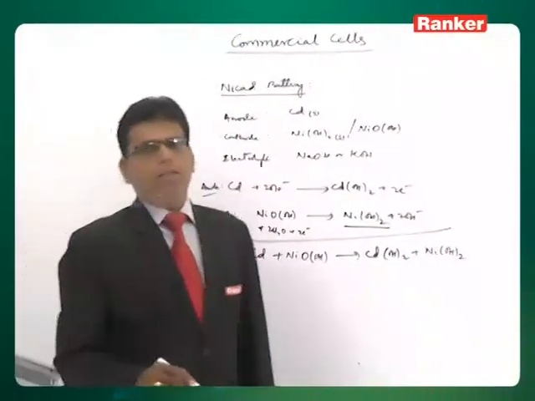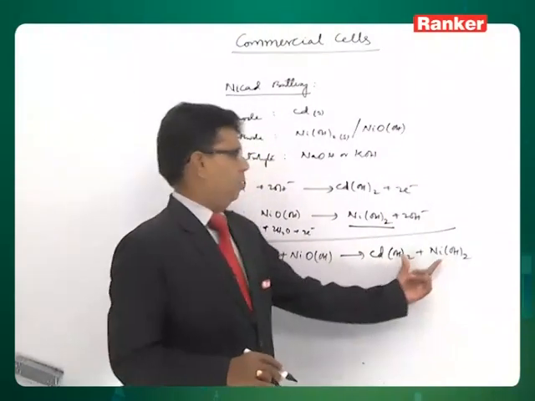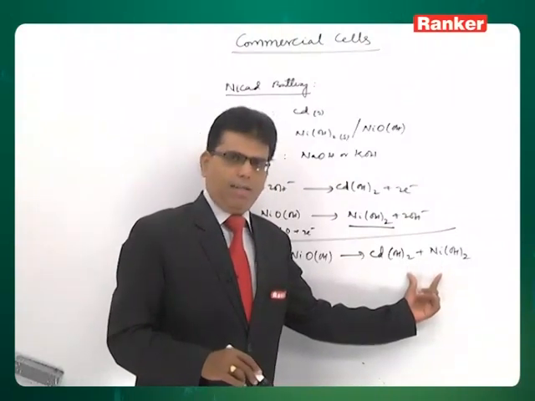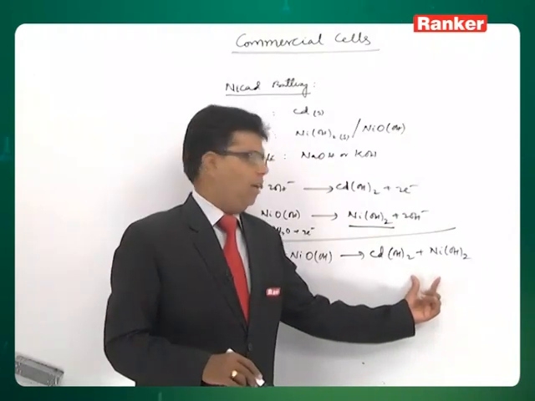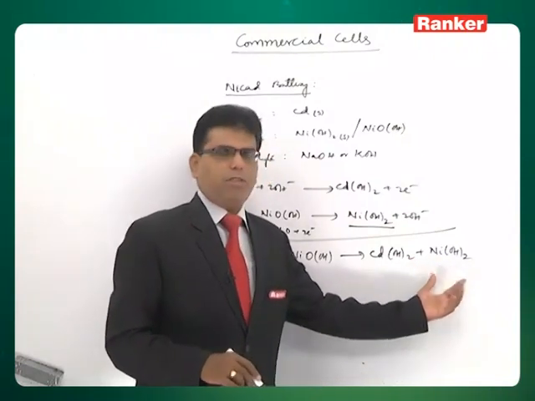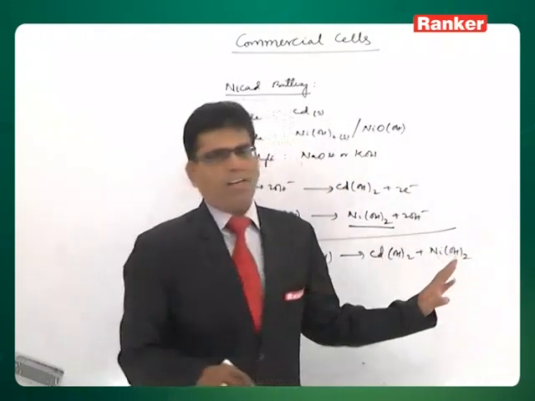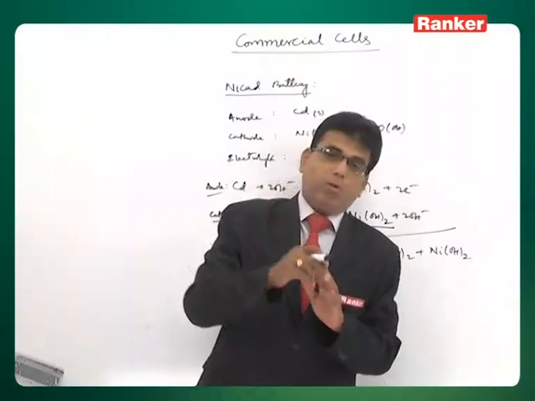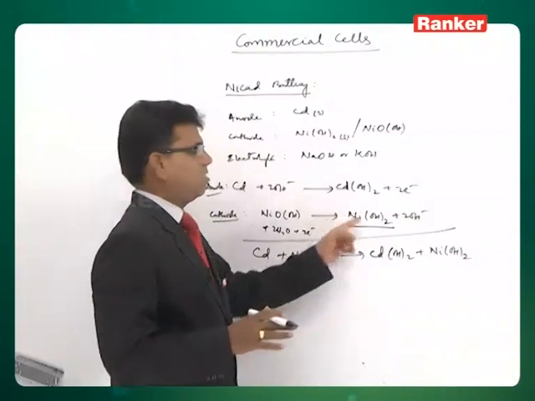And once again here, the cadmium hydroxide and nickel hydroxide, as in the case of the lead acid battery, where once we add distilled water the lead sulphate undergoes hydrolysis and produces H2SO4. Similarly here, the cadmium hydroxide and nickel hydroxide are bases. Once cadmium hydroxide and nickel hydroxide deposit at anode and cathode respectively, and the reaction is completed, if you add distilled water, we again get the required number of hydroxide ions in the solution, and the cell reactions can be reversed.